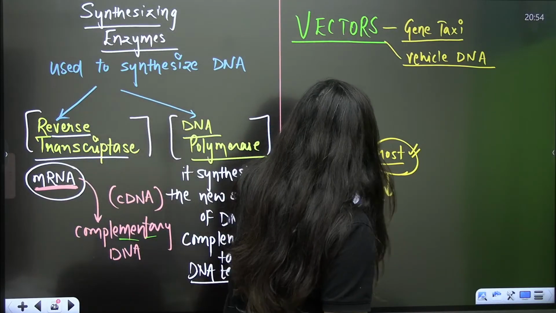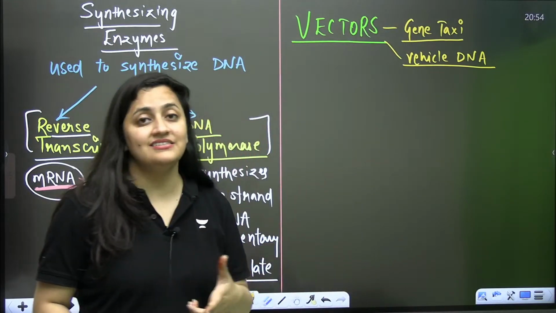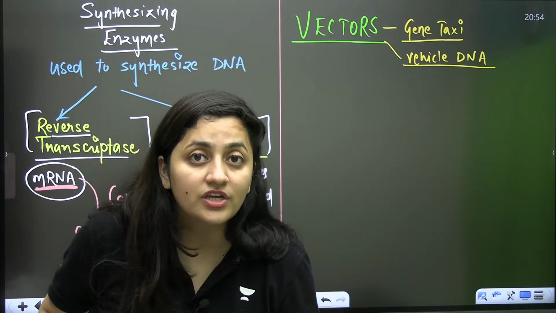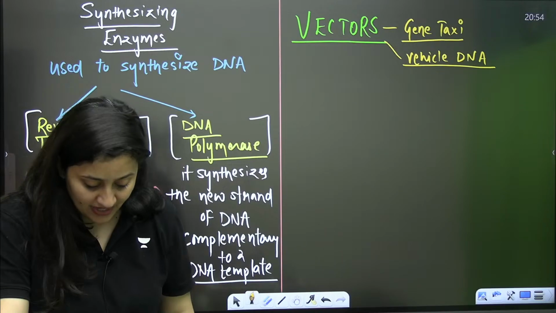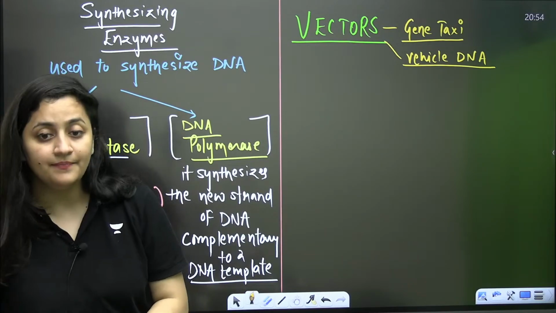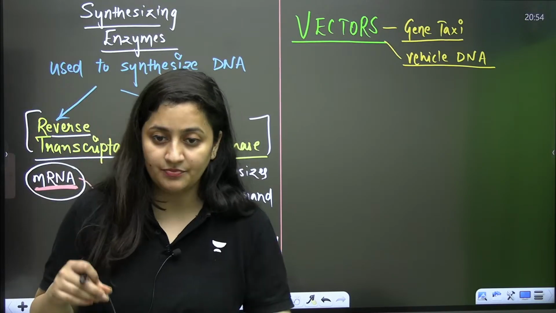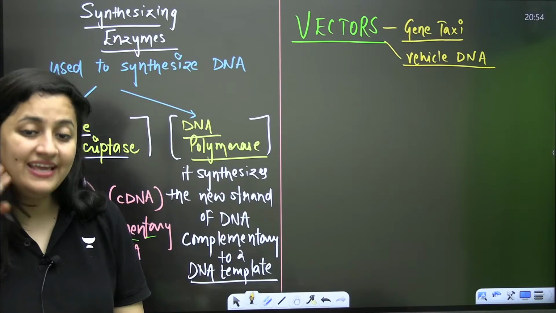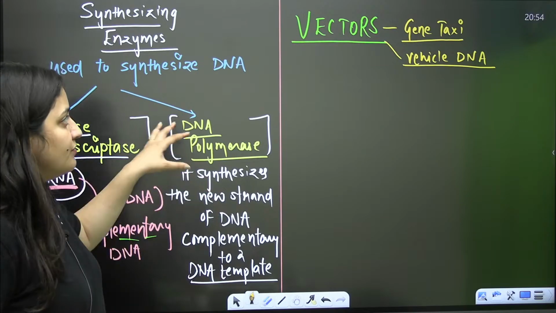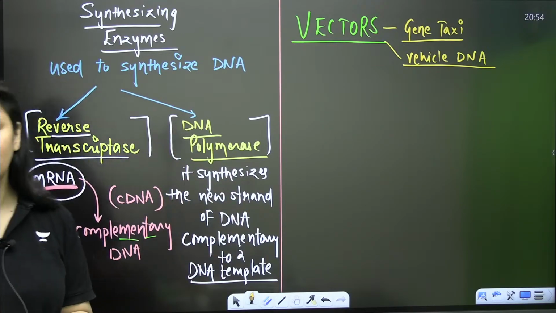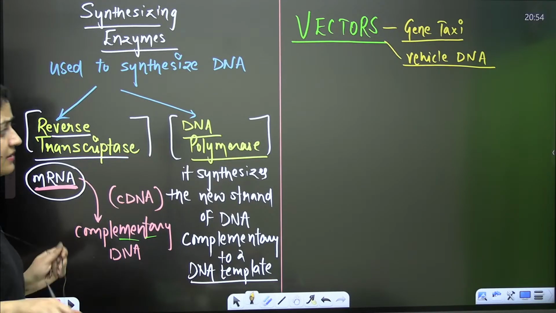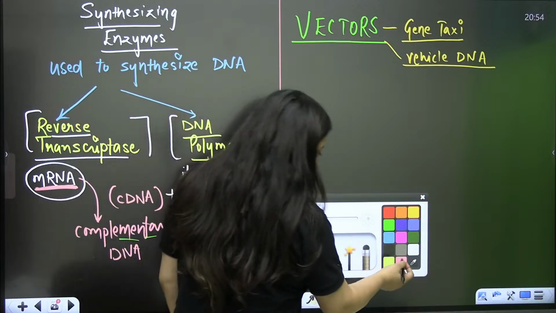Even when I started the chapter and we revised it, I told you very clearly that these two discoveries are the foundations of biotechnology, and one of them is the plasmid, right? One of them is what, everyone? Siyam, Ashwath, Victor, Subhashini, that is the plasmid. So that's what we need to know about vectors. These vectors are the vehicle or the vector DNA. Clear, bache?